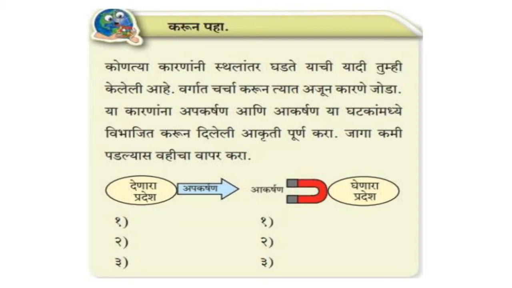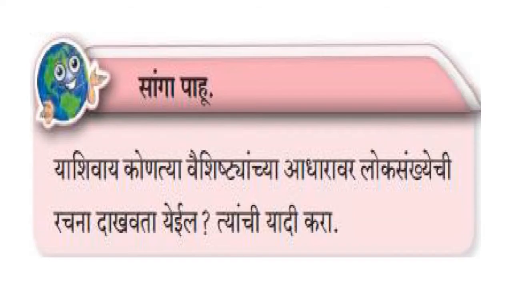There will be no questions regarding the push and pull factors, which are also called Denara Pradesh and Ghinara Pradesh. Okay, next is, can you tell? In this, you have to tell the characteristics of composition of population. Even this is not there. You don't have any questions on the characteristics of composition of population for this year.